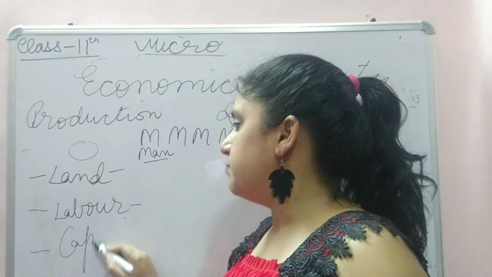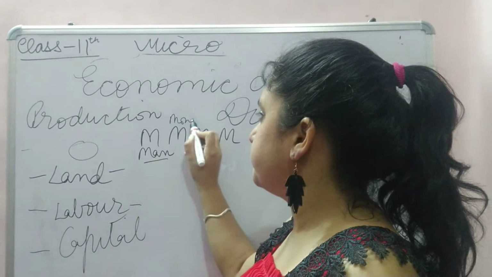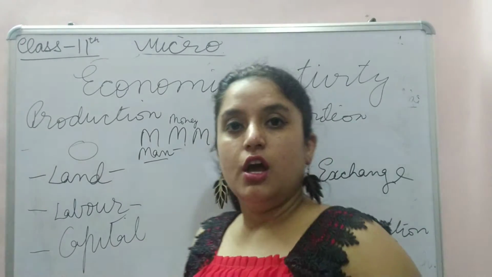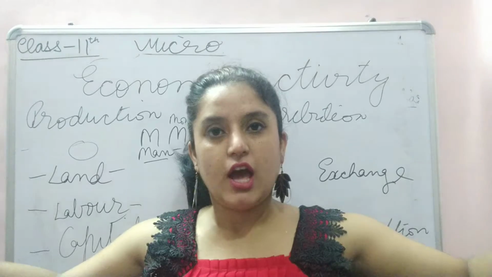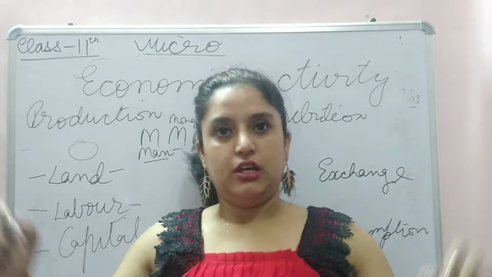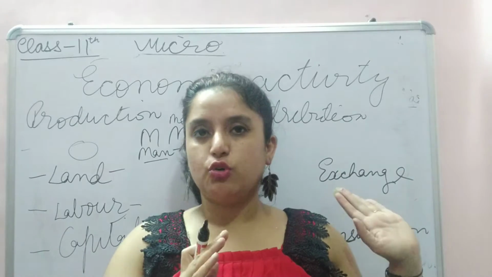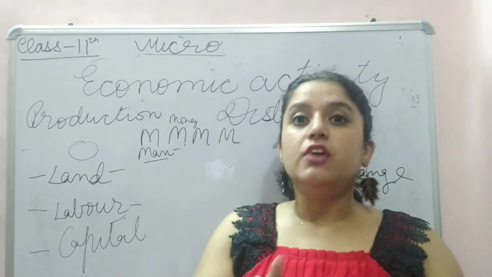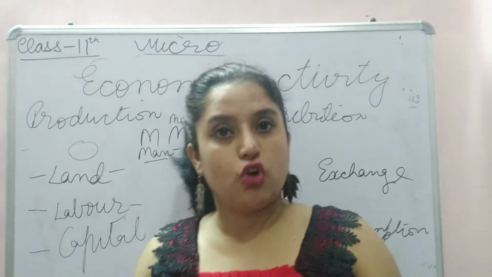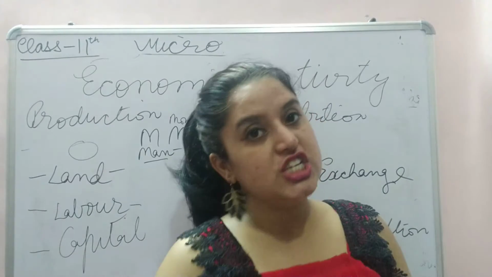Capital here denotes money. In order that a businessman opens a giant business, he has to borrow money. An immense amount of money will not be available at home. He has to borrow from the bank. After borrowing, he will make use of it in purchasing raw material, machinery, equipment.